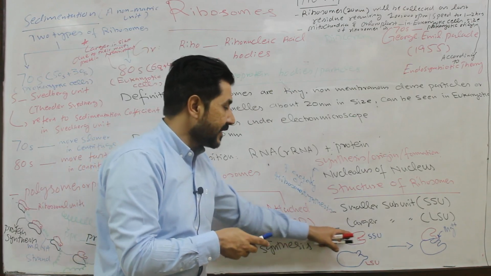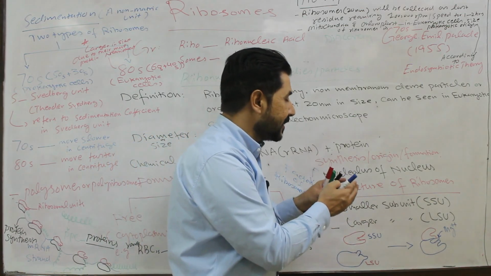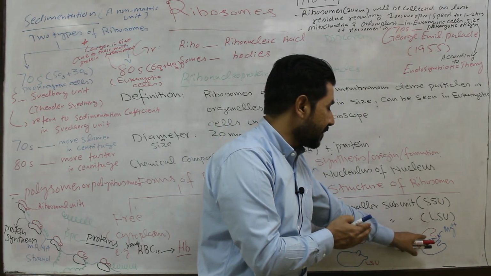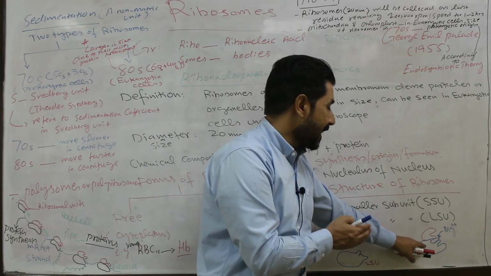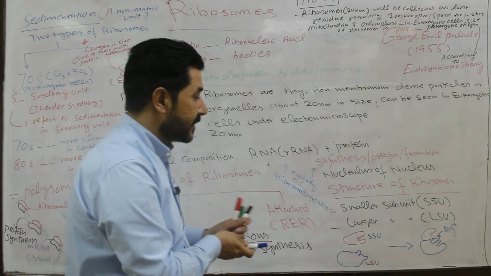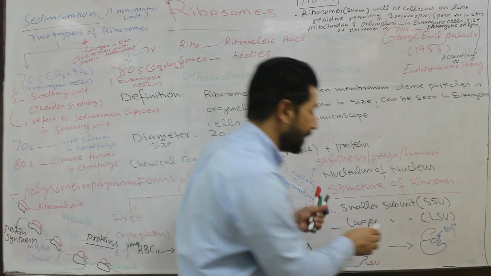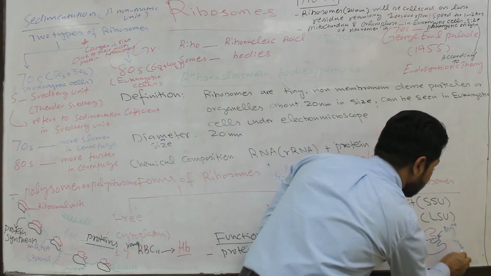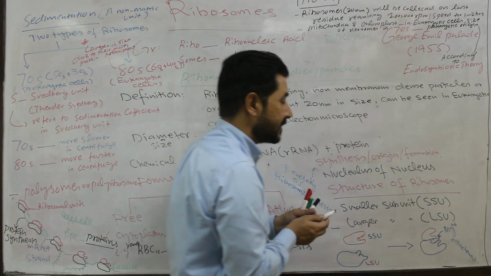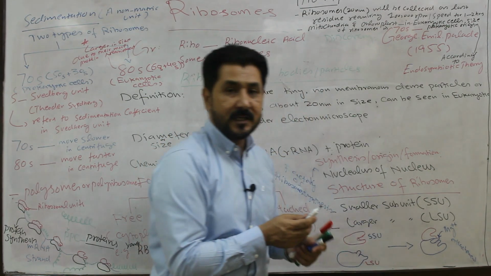The smaller and larger subunits bond and combine with each other, forming the body of the ribosome. Both units are attached with the help of magnesium ion. So magnesium ion is responsible for the attachment of these subunits. This is the final structure or shape of the ribosomes.